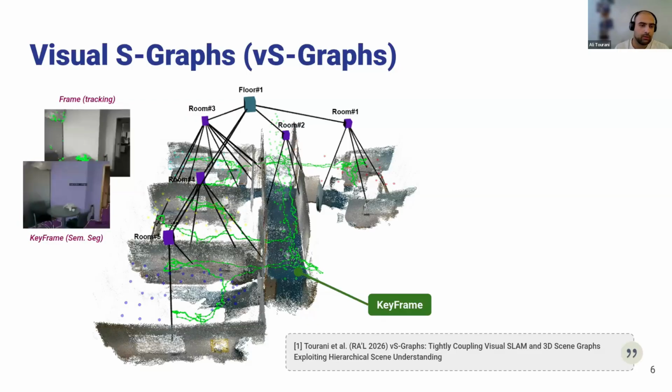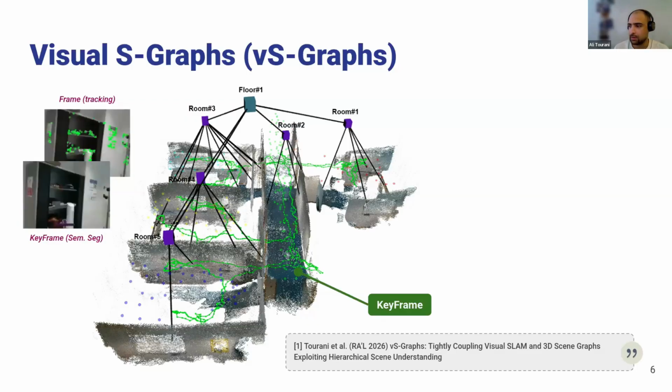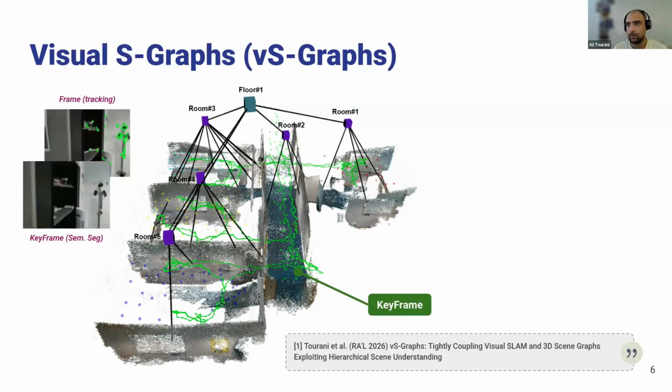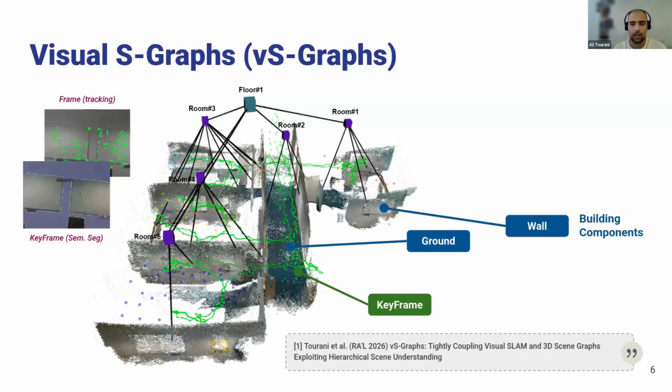You can see how well it is working. And since the keyframes are not that intense compared to the frames, we can process them and still keep the real-time performance of the system.